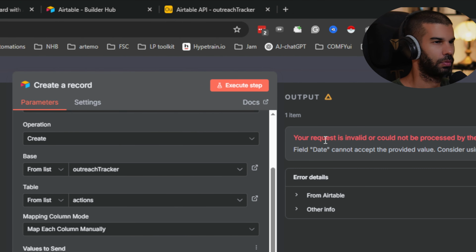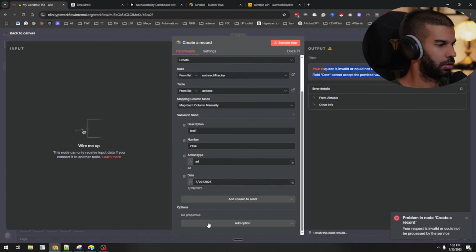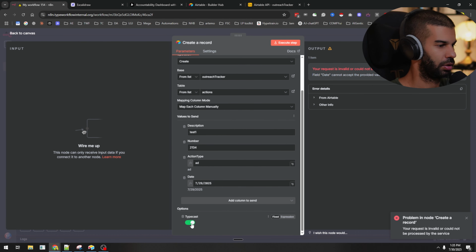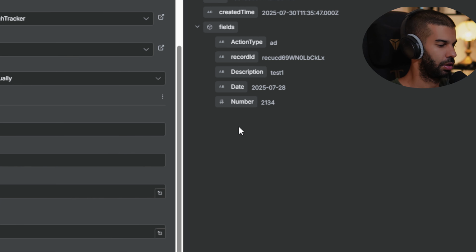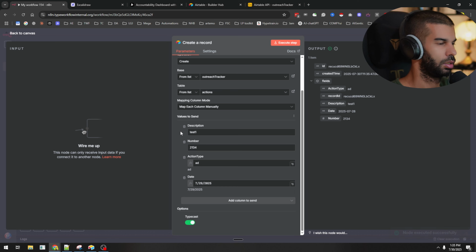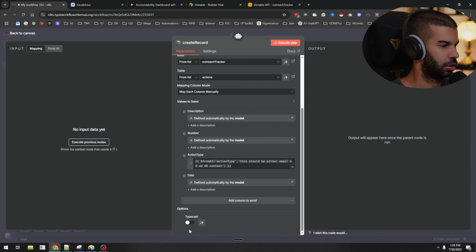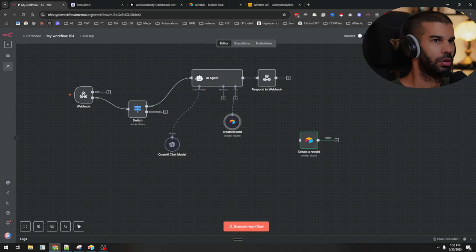Does that work? No. So here I have an error with the date. And here it's saying use typecast for that. So let's execute that. Okay, and that created that step. So here we should have 2134 as an entry. So my question is, if we go back here and go to options, typecast, and turn that on, will that solve our issue? Let's see.